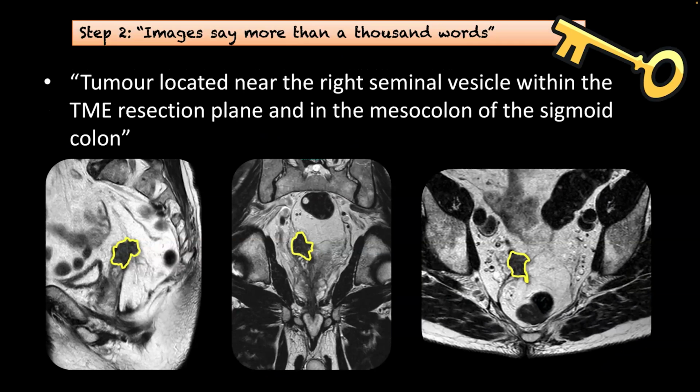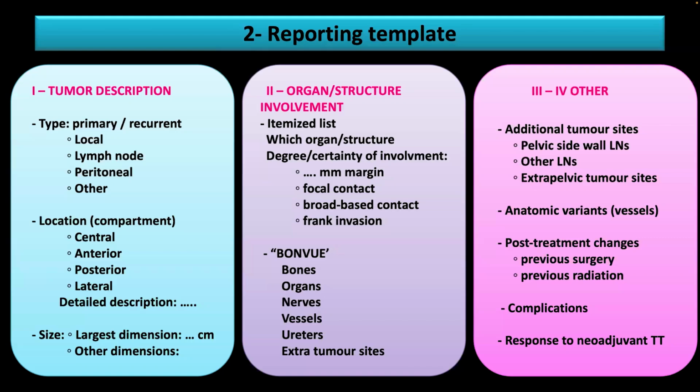So what we advocate is to put arrows or to highlight the tumor, because then they can really see what's going on, where the tumor is, and the location of the surroundings. Then we move to what is important in terms of exenteration, what is feasible, and what is involved. And I told you, we need to focus on what kind of organ is involved and what kind of structure is involved.